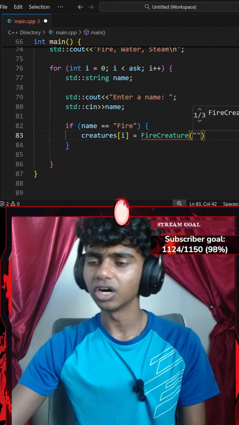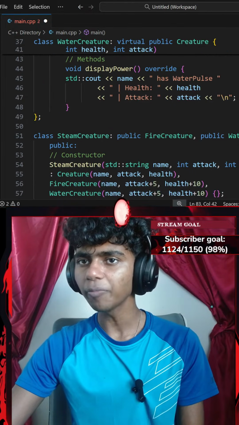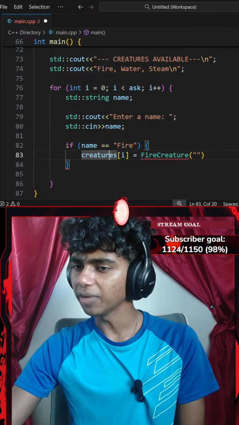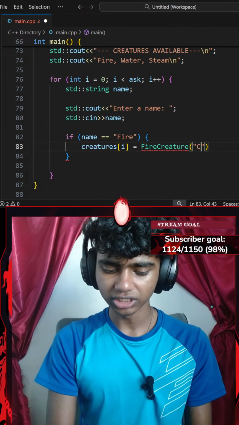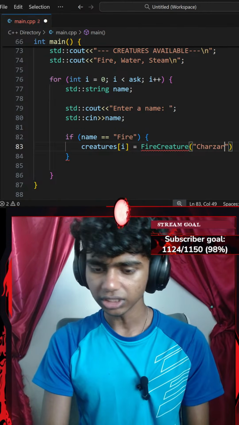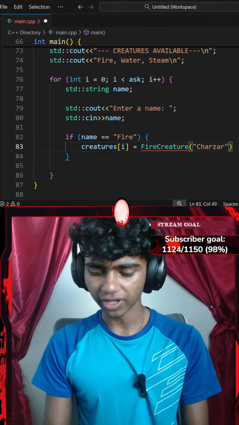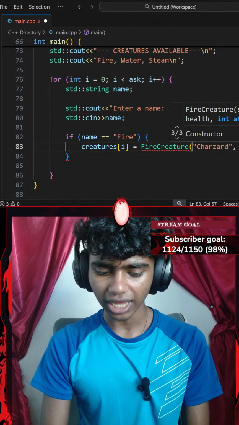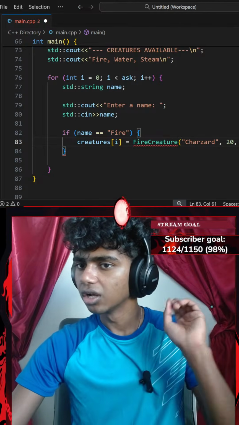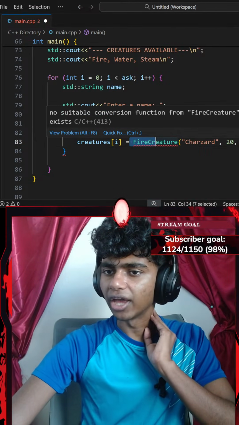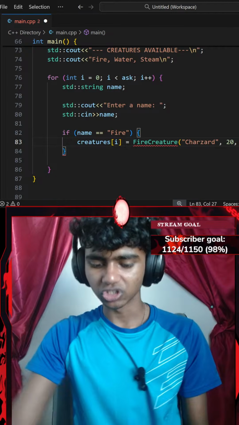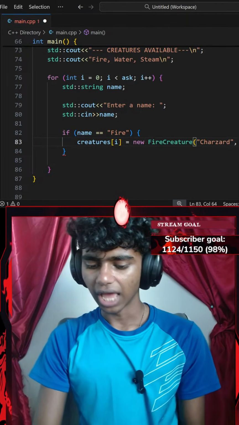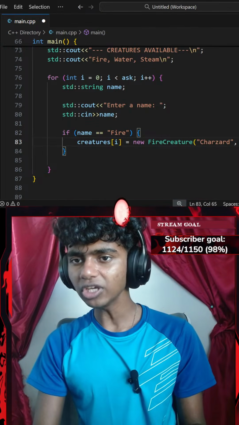I need a few parameters. So what other parameters do I need? I need a name, attack, and health parameter. Okay, my name is going to be something like Charizard. And then I'm gonna go with attack, which is gonna be something like, I don't know, maybe 20. Health is gonna be something like 50. Okay, why do I get a small error? Oh, okay, I need to create a memory address. So let's go with something like new fire creature. That gives me a memory address. And then I'm gonna go ahead and end this with a semicolon.